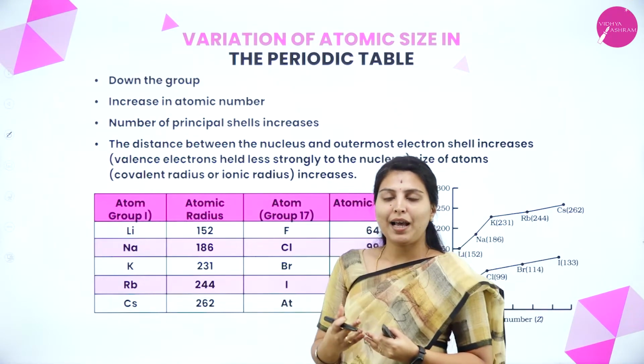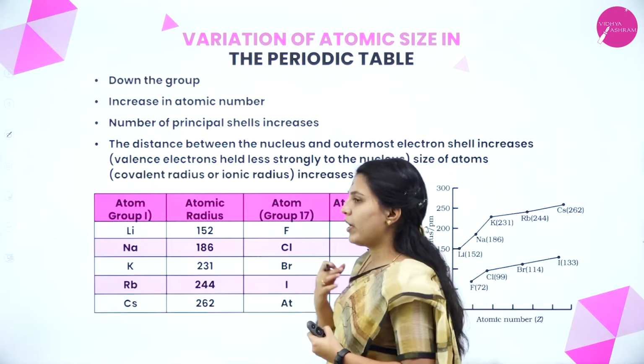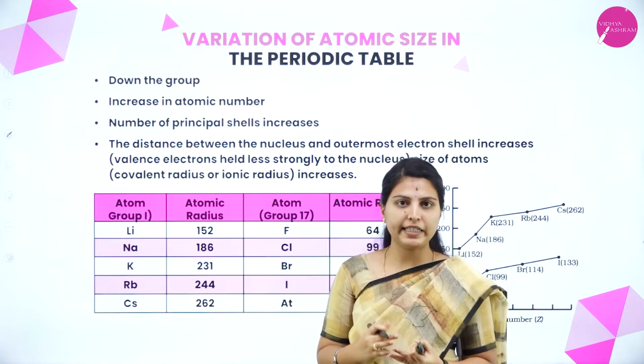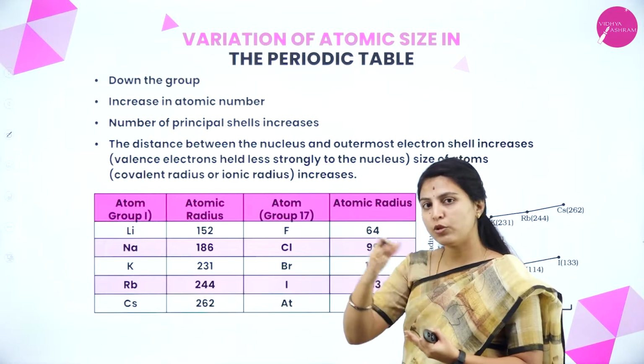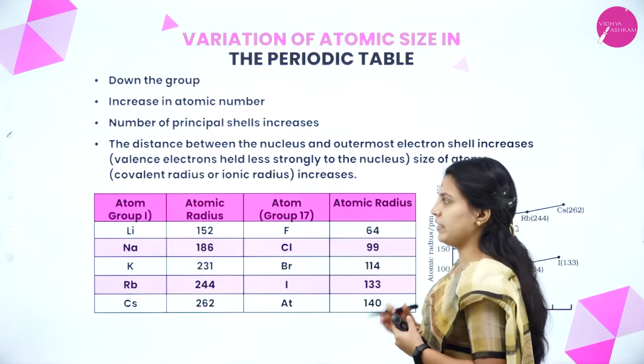Down the group, what will happen? Automatically the atomic number will increase. If the atomic number keeps increasing, the principal shells will increase, right? The distance between the nucleus and the outermost electron shell increases, so the size of atoms increases, correct?